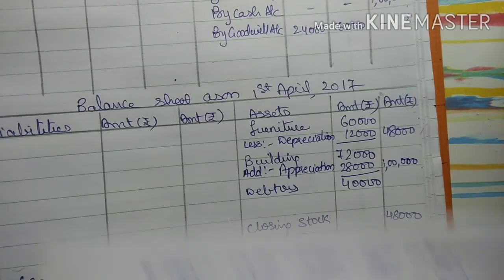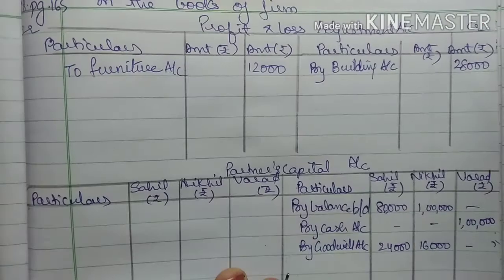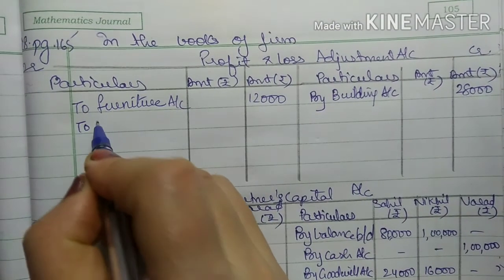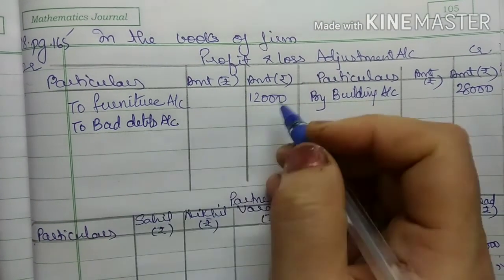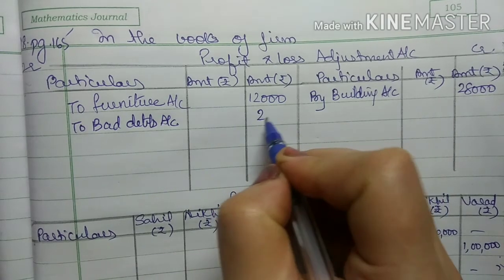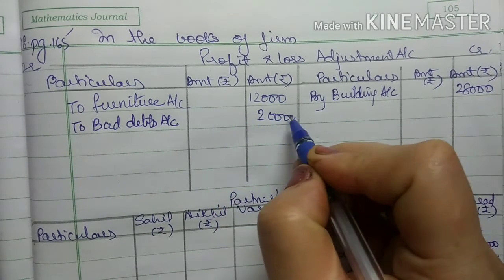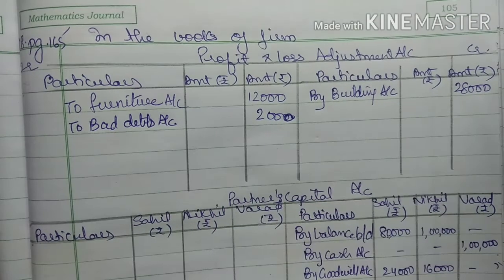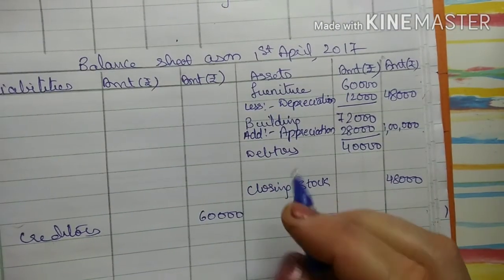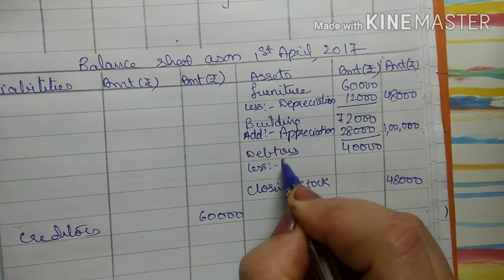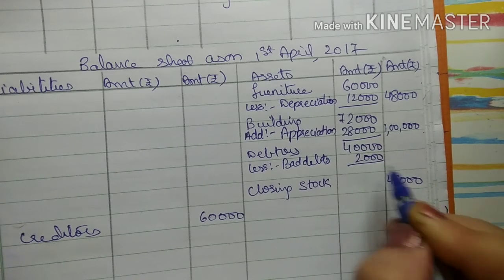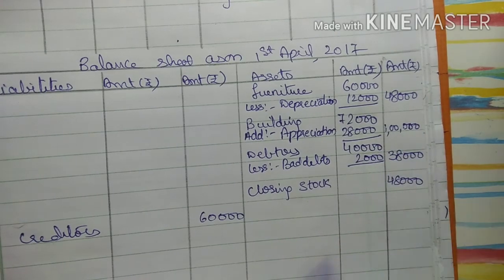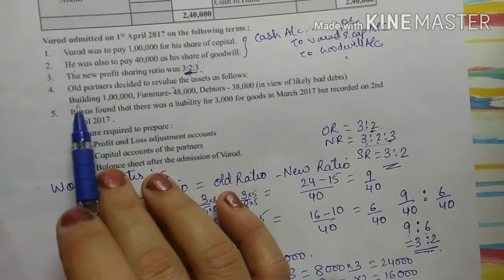So the two effects, first it will come in my profit and loss adjustment account debit side to bad debts account, and here I will write 2,000. And second effect in my assets, less bad debts 2,000, outer column 38,000. Okay, so we have done with the fourth adjustment.